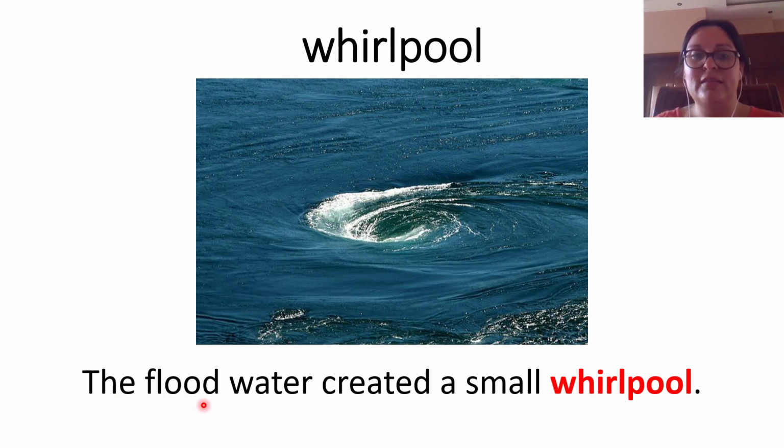Looking here at the sentence, the flood water created a small whirlpool. Where do you see this whirlpool in your house? In what place can you see this? Every day. In the bathroom, right? When you go to the bathroom and you push down the lever, or you lower the lever to wash the bath, you can see in there a little whirlpool when water is going by the tubes.